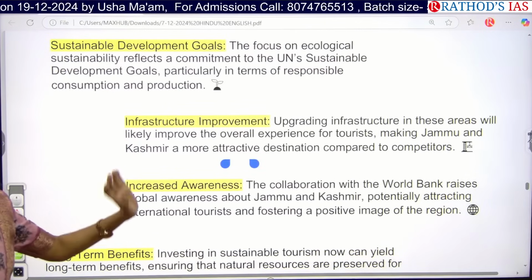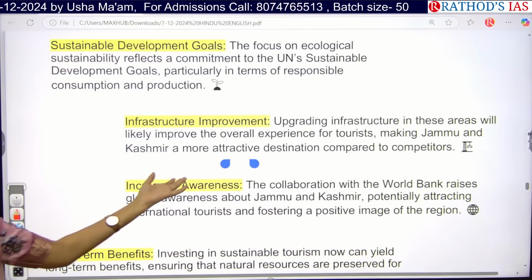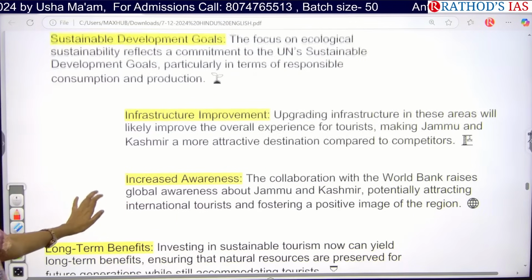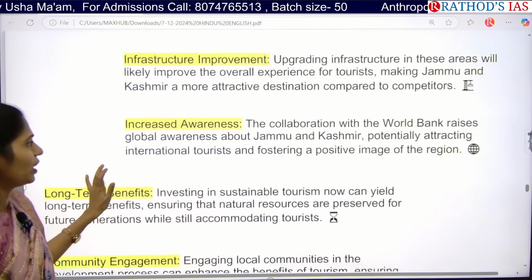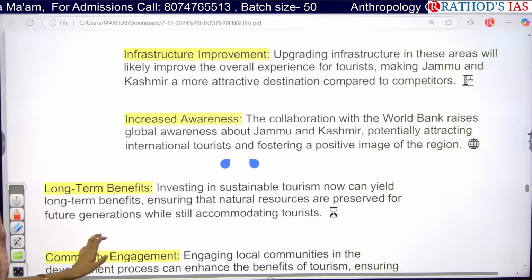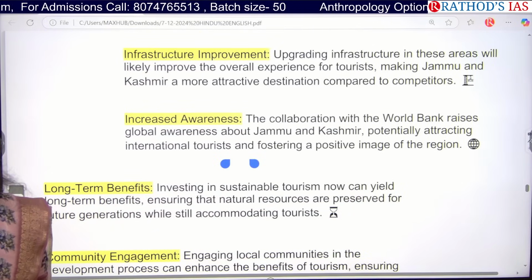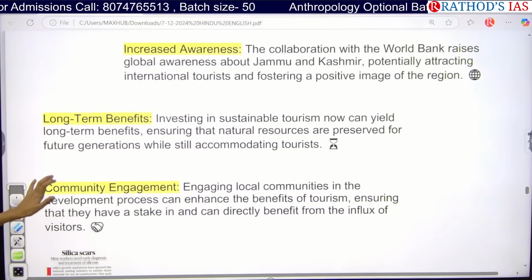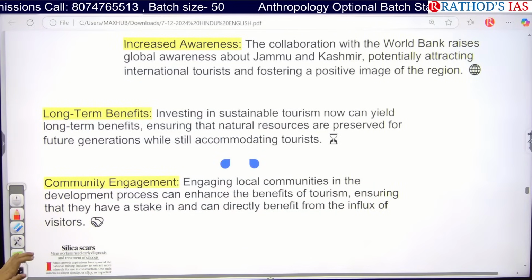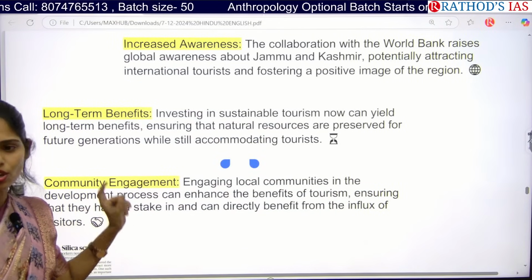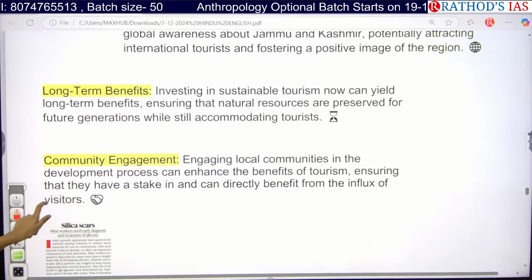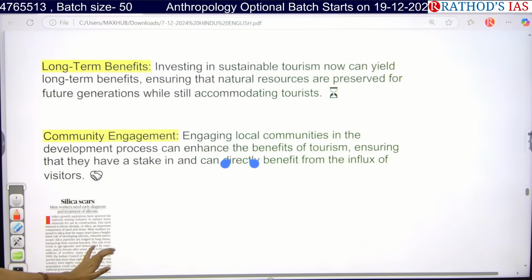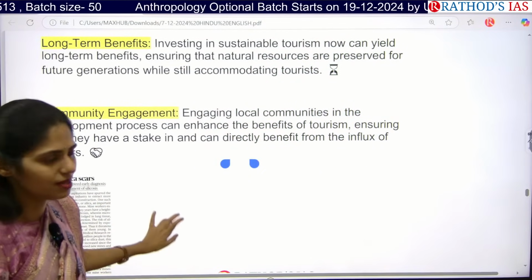And this one is, obviously, because of this tourism, we can also improve our infrastructure here. And the next one is, we can also increase awareness about Jammu and Kashmir and its rich culture, heritage, etc. And it will even have long-term benefits, like we can ensure natural resources are preserved for future generations, and we can enhance community engagement in boosting tourism in this area.